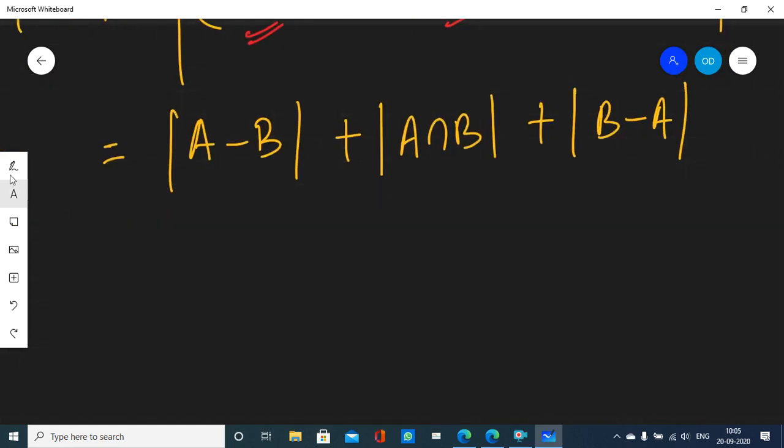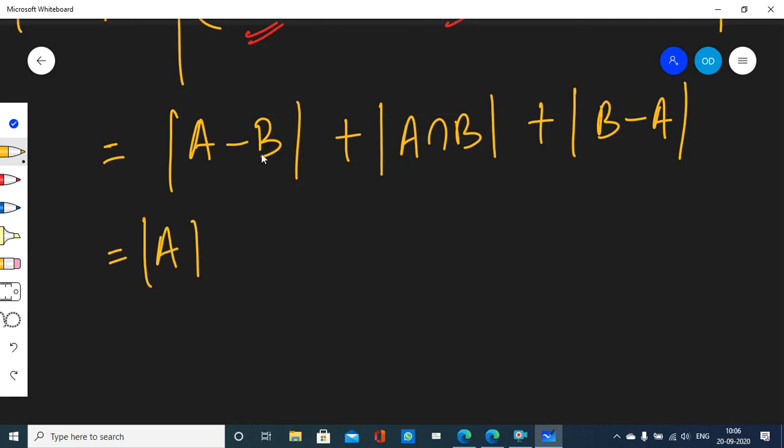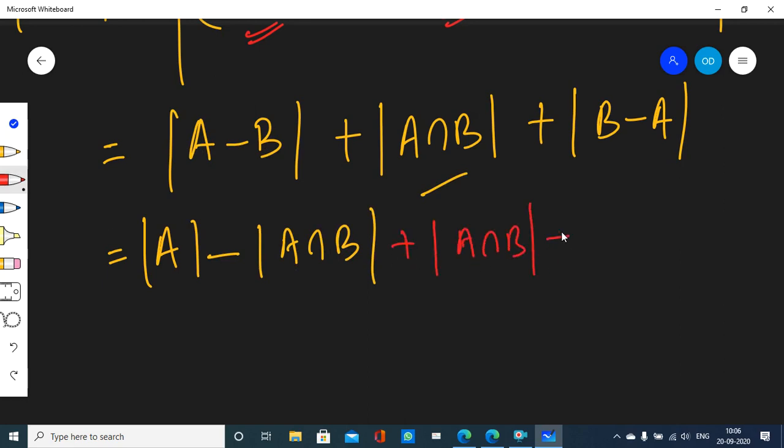Now you tell me, what is the formula for cardinality of A minus B? We had just discovered that cardinality of A minus B is equal to cardinality of A minus cardinality of A intersection B. Remember, we had just discovered this formula. And there is this thing plus cardinality of A intersection B. Similarly, what is cardinality of B minus A? We have just discovered it is equal to cardinality of B minus cardinality of B intersection A, right?